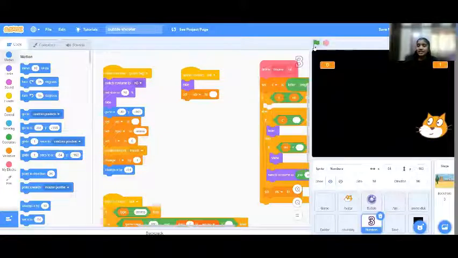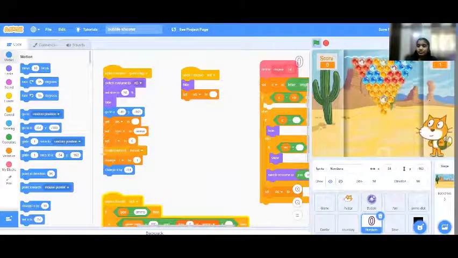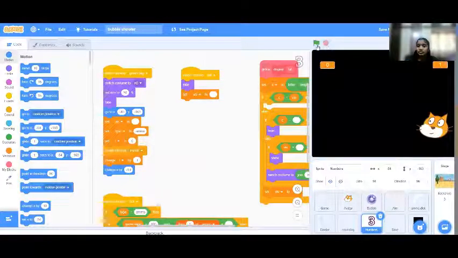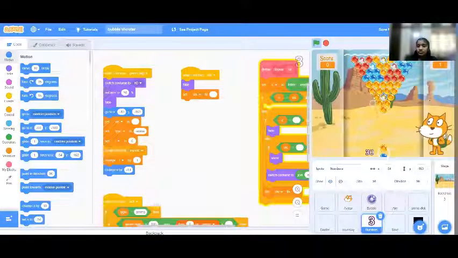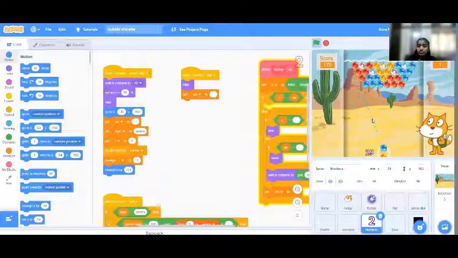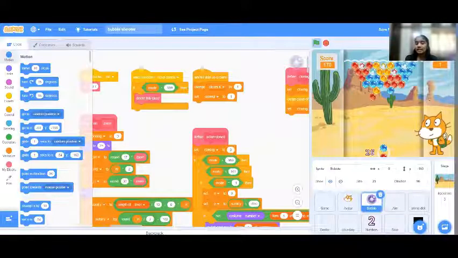These are the numbers right here. I'm not talking about this level number. These are the numbers which show how much ball amount is still there. So that is the number count right here and the programming of it.